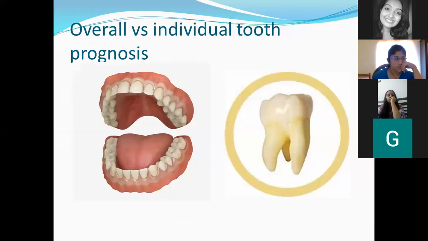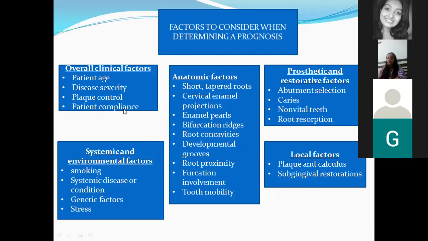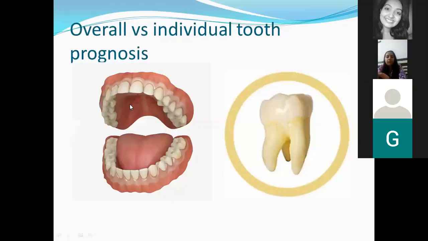Okay. Now, before coming on to determining the prognosis of the individual tooth, we first determine the prognosis of the entire dentition. Then we go on to the individual tooth prognosis. So in overall determination of the prognosis, we have these entities. What is the patient's age? What is the disease severity? Is the patient maintaining the oral cavity properly or not? What is the amount of plaque control present over there? Okay, so these are the entities.